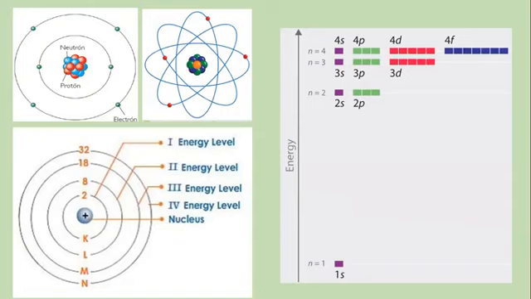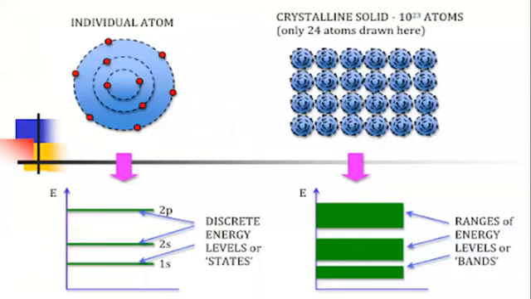What happens when the atoms come closer to form a crystal? On bringing these atoms closer to form a crystal, where we have around 10 power 22 atoms per cubic centimeter for a solid, the interaction between the atoms increases. Thus, the energy levels start splitting, where the outer levels are more affected and the lower levels remain unsplit. Lower levels mean 1s, 2s levels; they almost remain unsplit because it is very difficult to extract an electron from these shells very close to the nucleus. So a lot of energy is required.